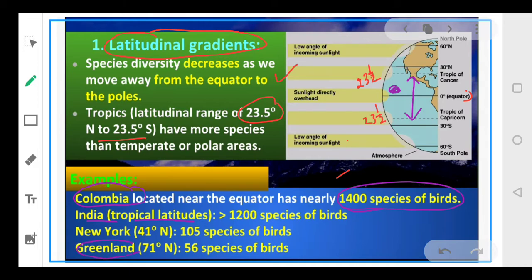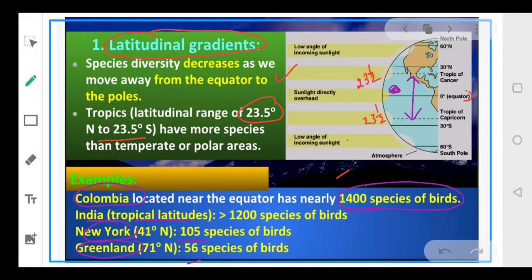As we go up toward Greenland, we will be coming to, let's suppose, New York first, at 40 degrees. So again the number of species is only 105. So the number of species is decreasing, isn't it? And then we come to 71 degrees. See, here we have only 56 species of birds.